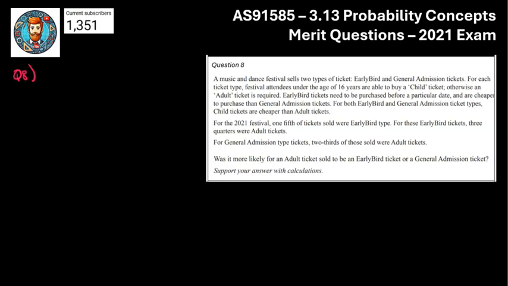So let's get straight into question 8. And this one was a bit of a wordy nightmare question, so there's no other way to go about it apart from breaking down the wording with you all. A music festival is selling two types of tickets. We've got early bird tickets and general admission.